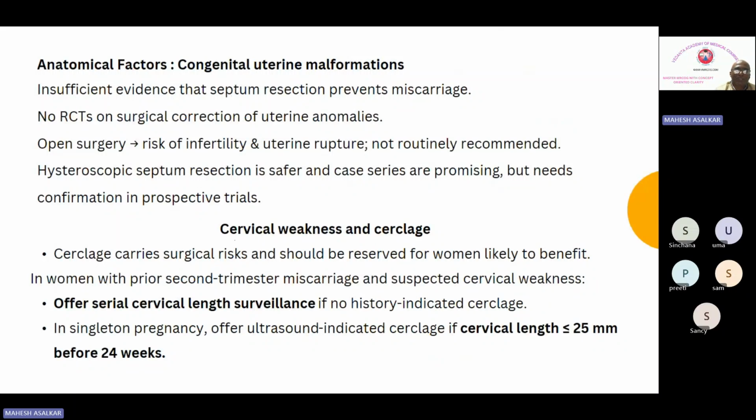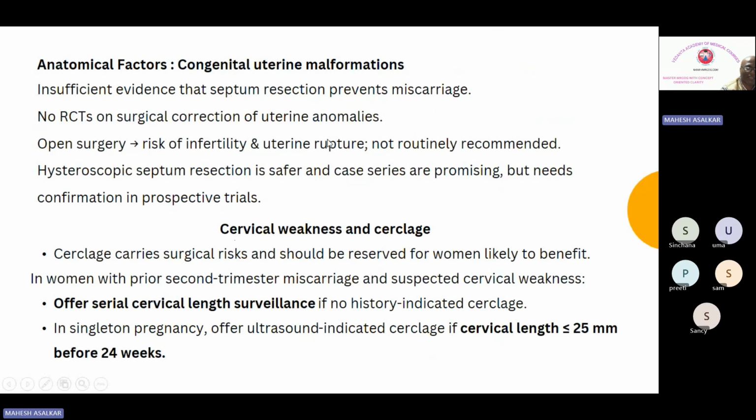Now continuing with the anatomical factors, what is the treatment they are suggesting? For congenital uterine malformation, there is insufficient evidence that septum resection prevents miscarriage. So there is insufficient evidence. Actually, there are no RCTs on surgical correction of uterine anomalies.